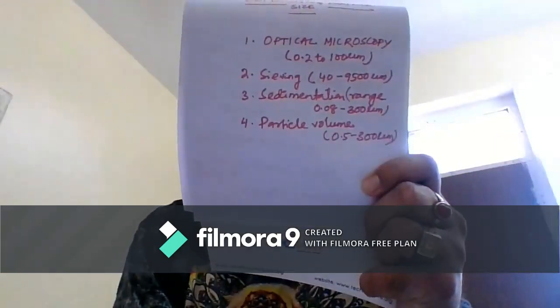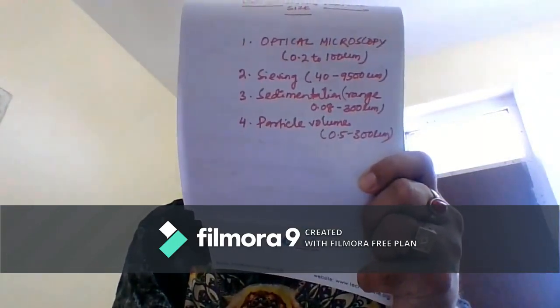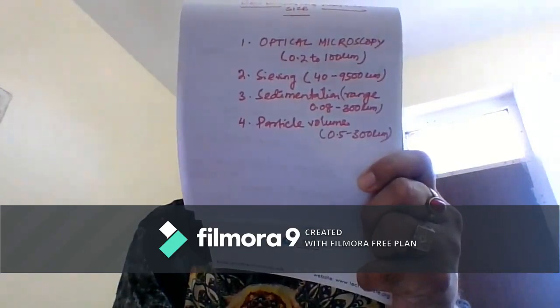Now we will study about the different methods which are implemented for determining the particle size. The particle size can be determined by different methods. The first type of method is known as the optical microscopy, in which the particle size has to remain in between 0.2 to 100 micrometer.